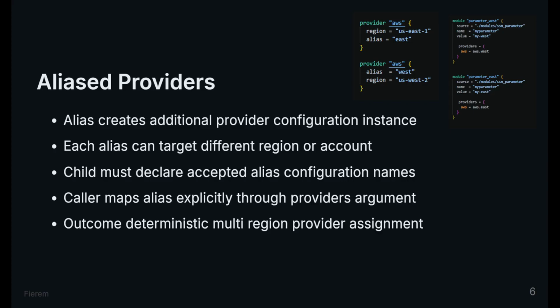An alias creates another AWS provider configuration. Each alias can use a different AWS region. A child module cannot invent the caller alias. The child must declare accepted alias names. The outcome is explicit multi-region provider wiring.